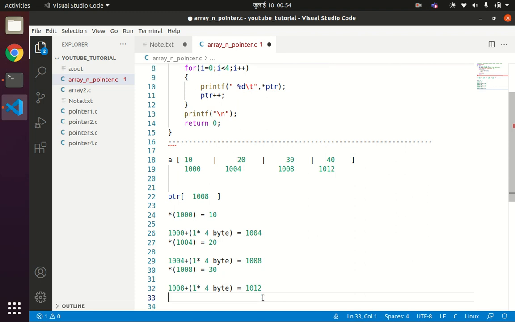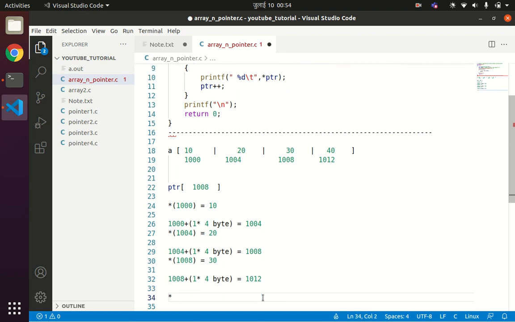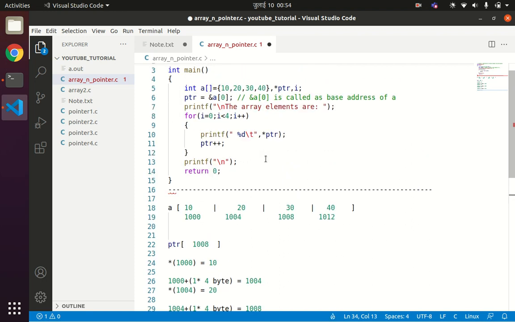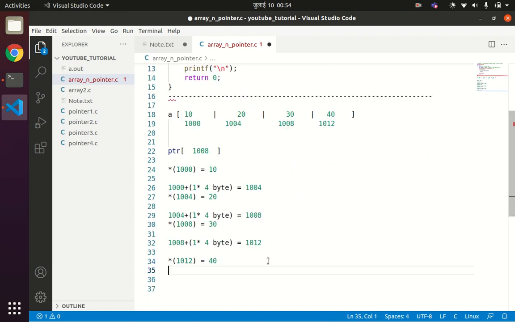Now star of 1012 means the value at location 1012 is how much? 40. So our printf statement will print 40 and we get the final result as 10, 20, 30 and 40.